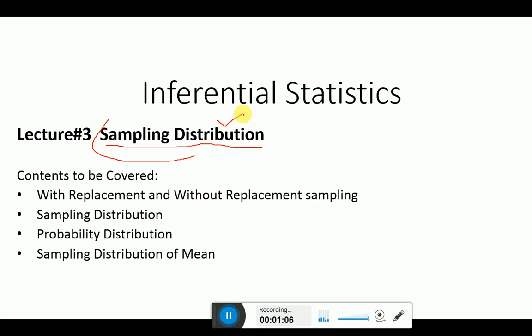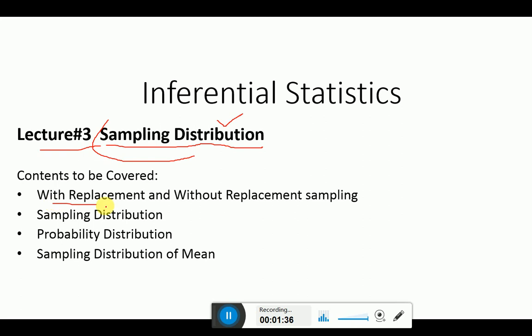Before starting the sampling distribution, whatever the theoretical concepts are important, first we have to discuss all those concepts. And after that, upon the completion of this theory, we will move to the numerical approach of sampling distribution. It is our lecture number 3 regarding inferential statistics. In this lecture, lecture number 3, we will cover a total of 3 or 4 topics.